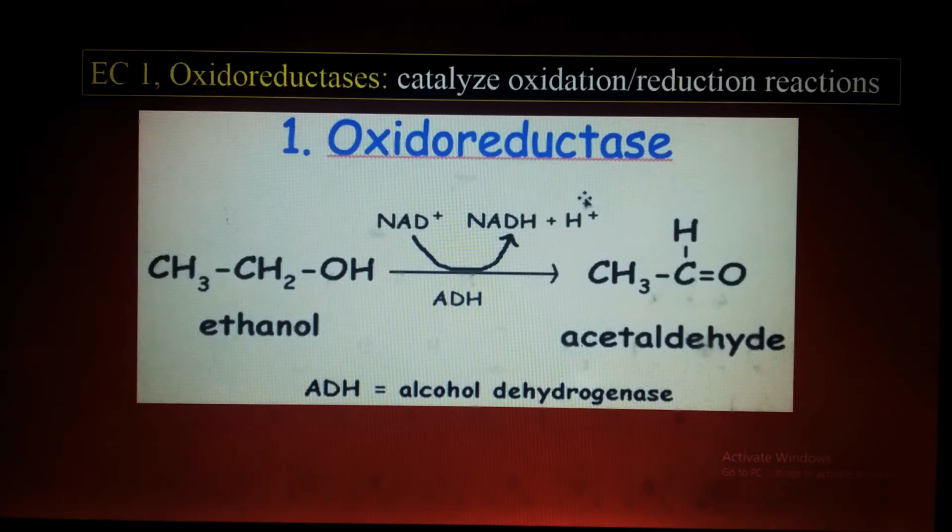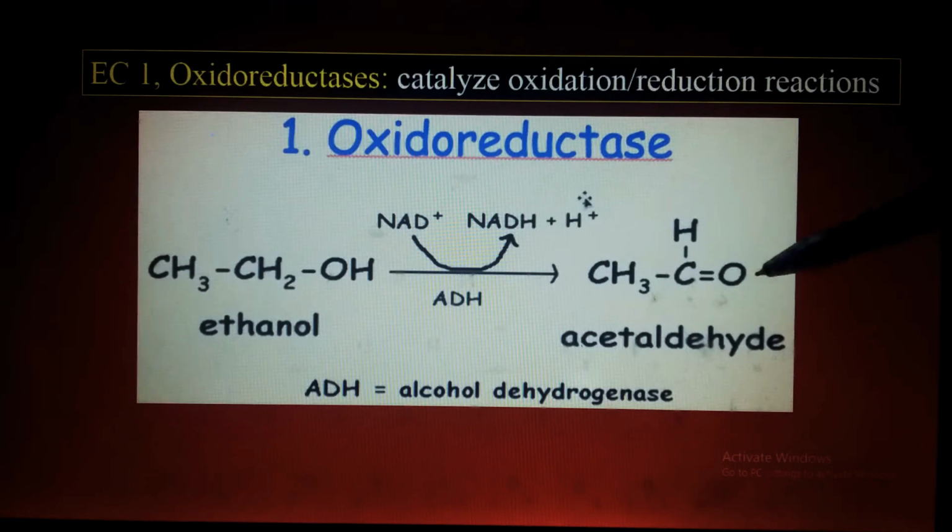You are familiar with photosynthesis and respiration; they are all oxidation and reduction. Oxidation is loss of electron, loss of proton, and loss of energy. Reduction is gain of electron, gain of proton, and gain of energy. Is it clear? The enzymes involved in photosynthesis and respiration, which are oxidation and reduction, I will discuss in detail in my next lecture on bioenergetics, inshallah.